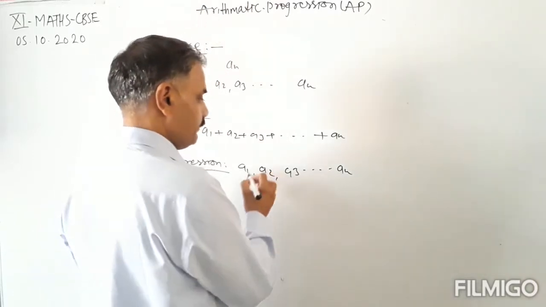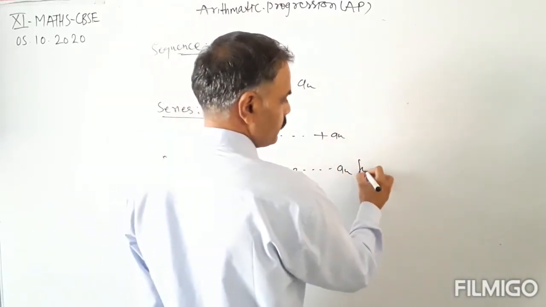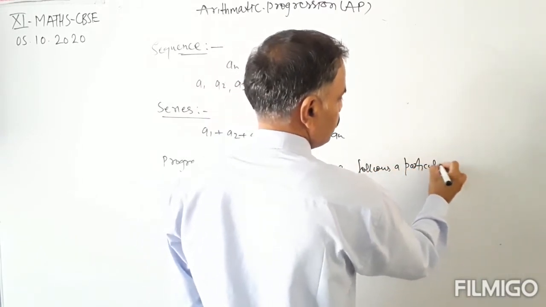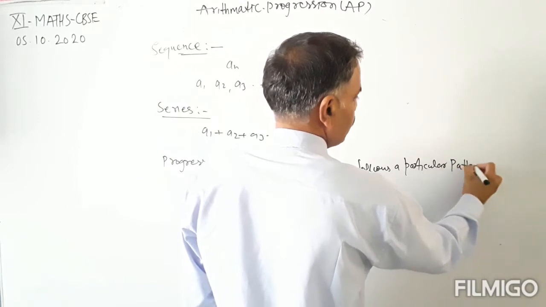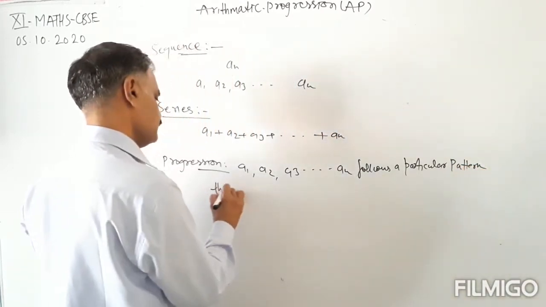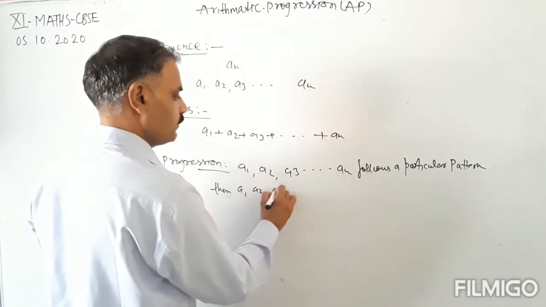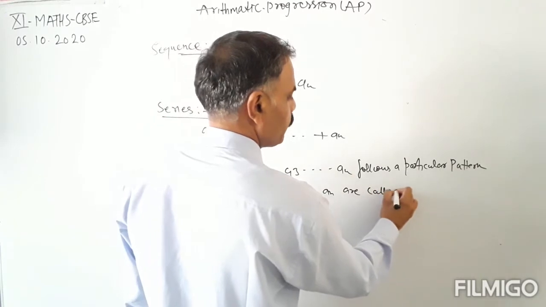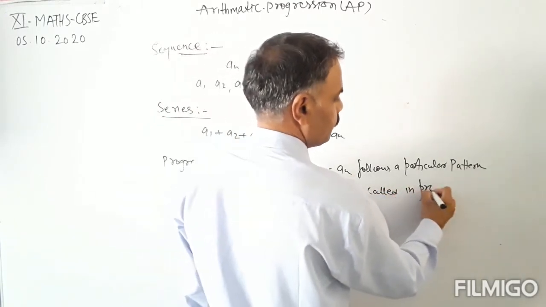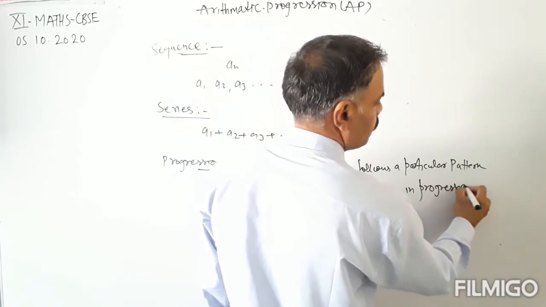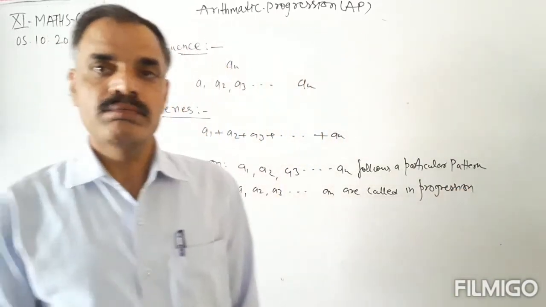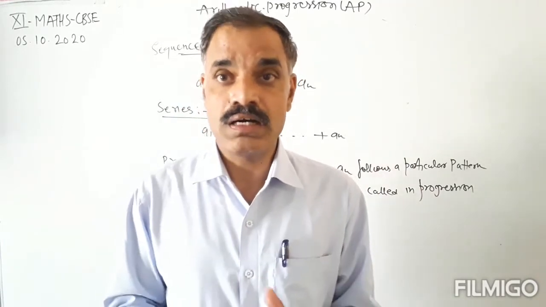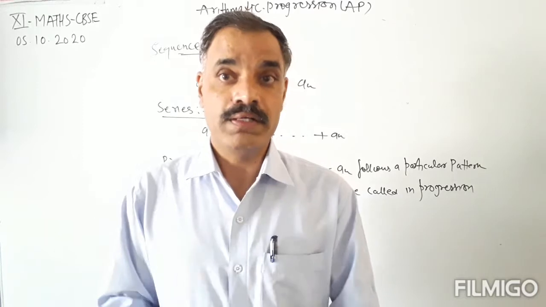Means if they are following a particular pattern, then a1, a2, a3 and so on an are called in progression. Progression means when the terms of a sequence are following a particular pattern.